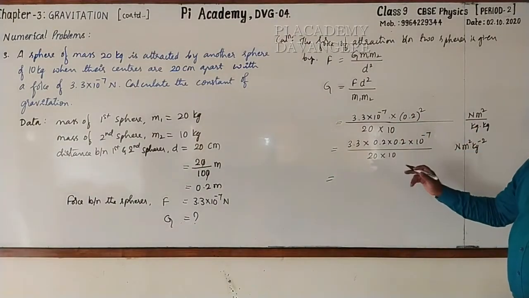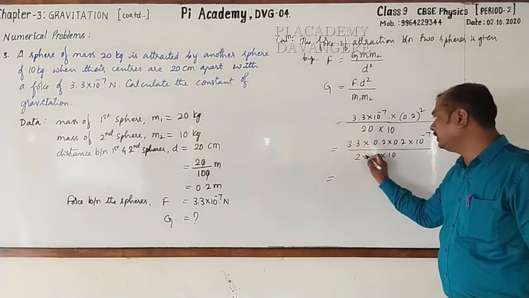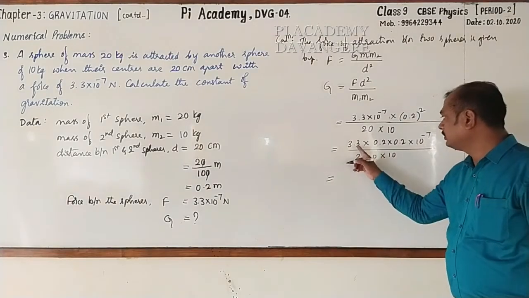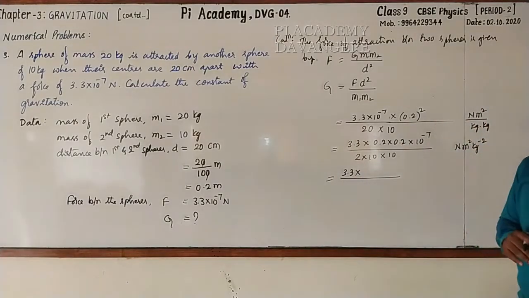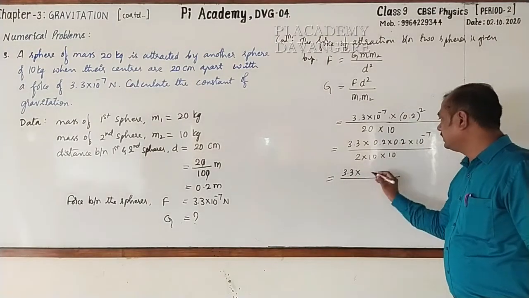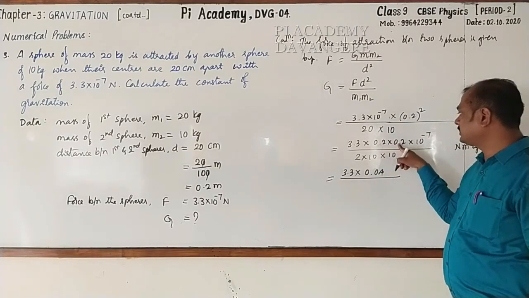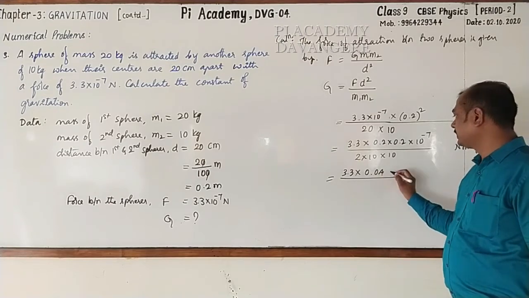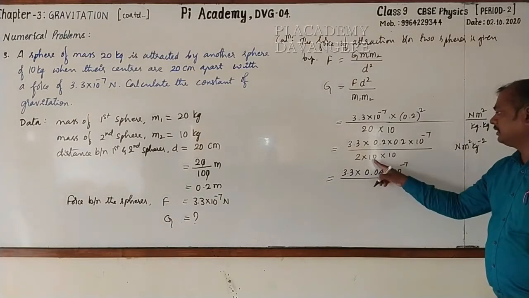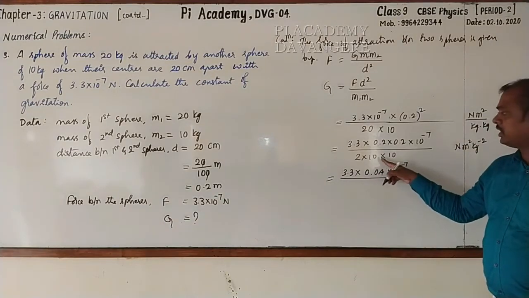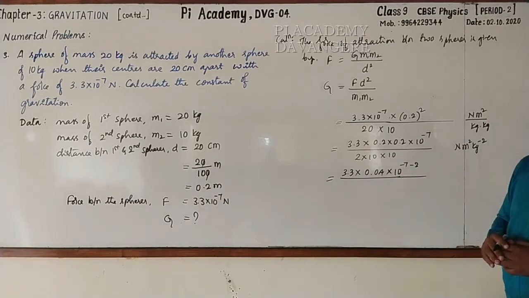How do you go for simplifying? Look here, 20 is there. 20 can be written as 2 into 10. Now this is 3.3 into 0.2 into 0.2. What is the product? Here 2 2s are 4. It will be 0.04 because after decimal there is 1 digit each, total it will be 2 digits, into 10 raised to the power minus 7. Here 10 into 10, 100 or else 10 square. Take that to the numerator. It becomes 10 raised to the power minus 2.